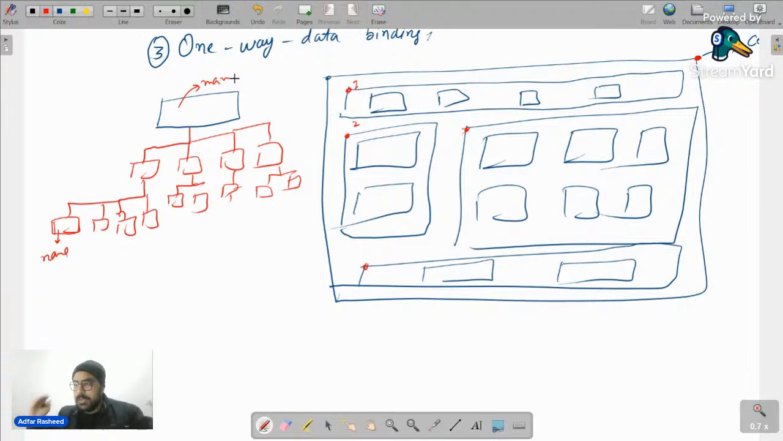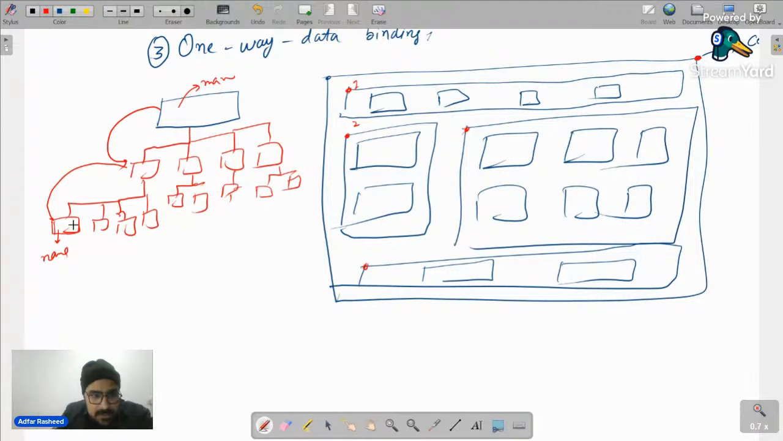But the transfer of data will always be from top hierarchy to low hierarchy, which means from here it will go here, then it will go here. It cannot take direct jump from here to here if we talk about props, but it can take direct jump if we talk about some other concept. But whether it takes direct jump or it takes jump via components, it will always be one-way data binding, which means only from parent to children. It can never be the reverse.